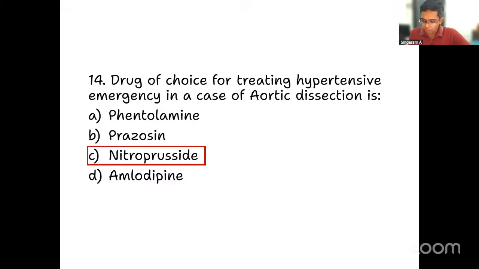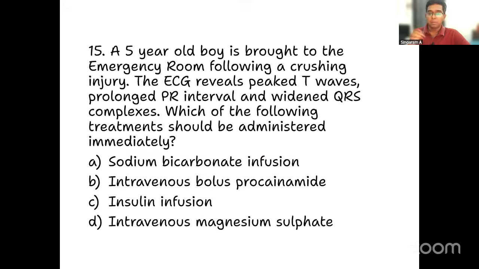Moving on to the next question, an important one. A 5-year-old boy is brought to the emergency room following a crushing injury. Something like trauma, like an RTA, or any form of severe trauma could have caused crush injury in this patient, following which he is coming to the emergency room. The ECG reveals peaked T waves, right?